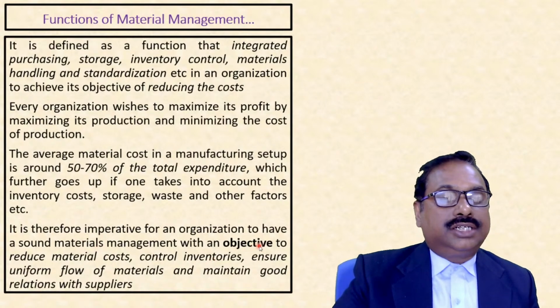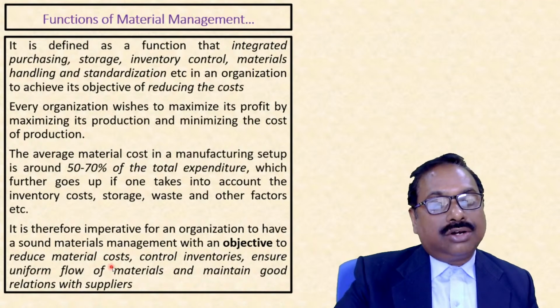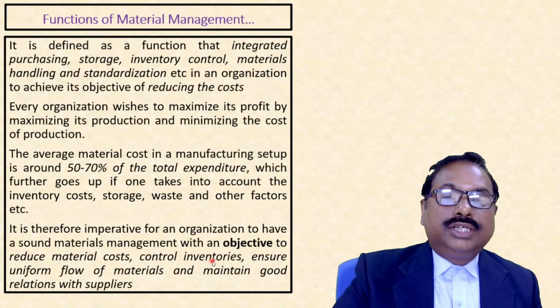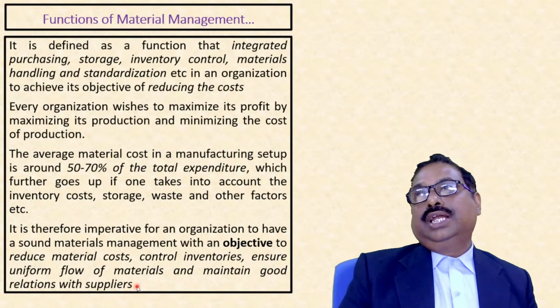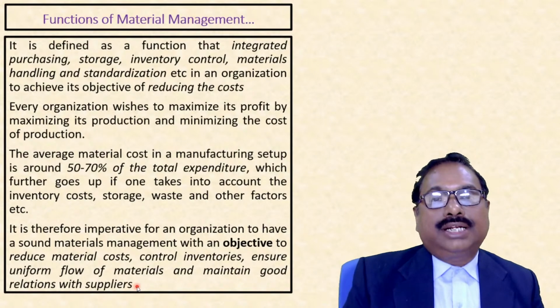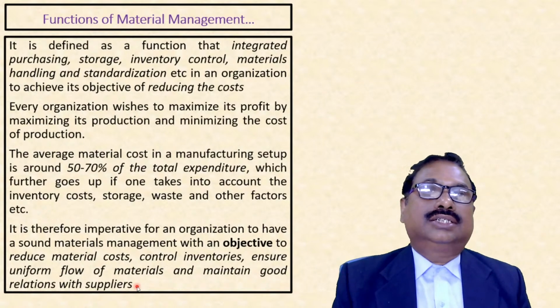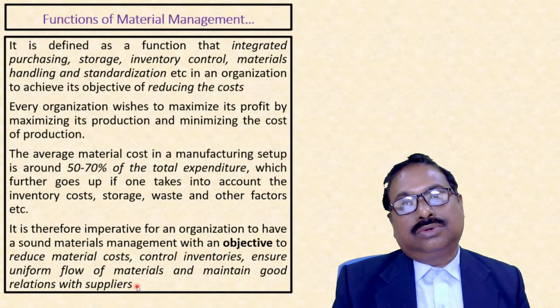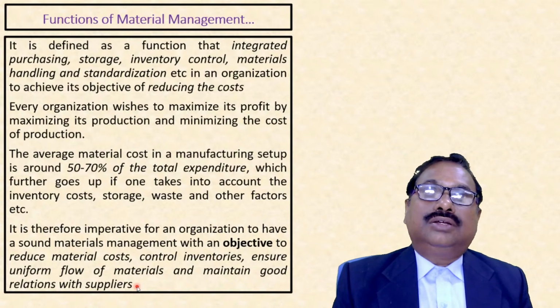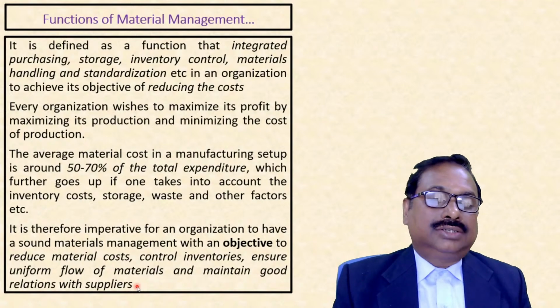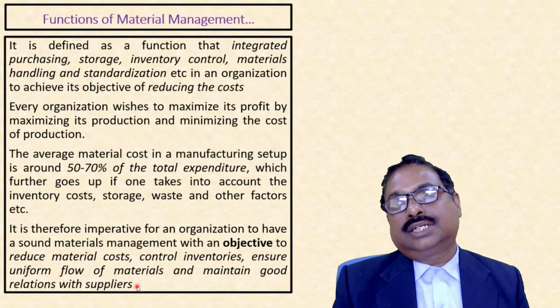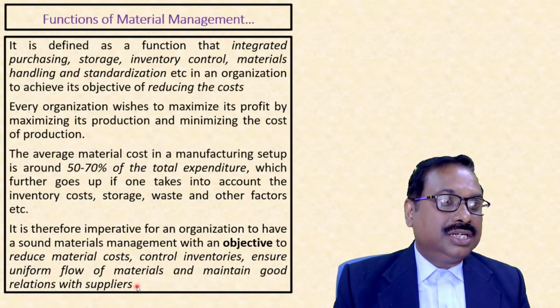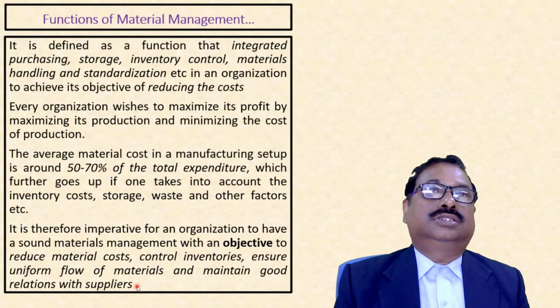So here the objective is to reduce material cost, control inventories, ensure uniform flow of materials, and maintain good relationship with suppliers, because we are converting raw materials into finished goods, and the raw material we are getting from suppliers. So we need to have a good relationship with suppliers. We have supplier relationship management also, because in time of crisis, suppliers help.